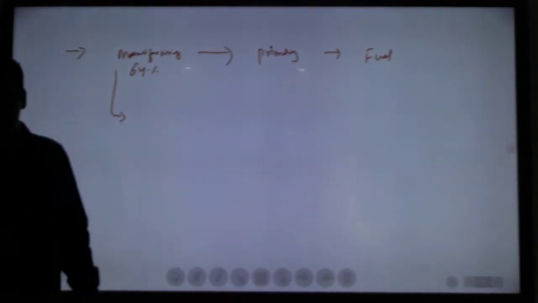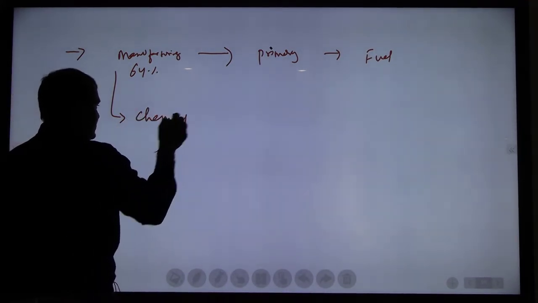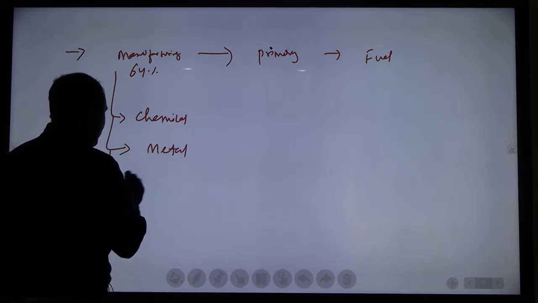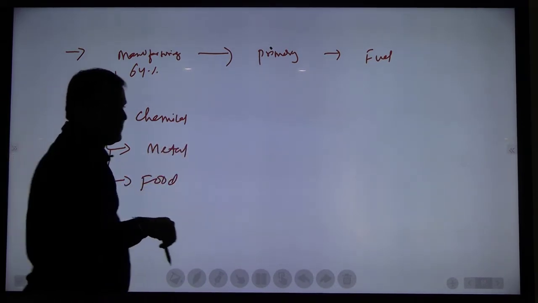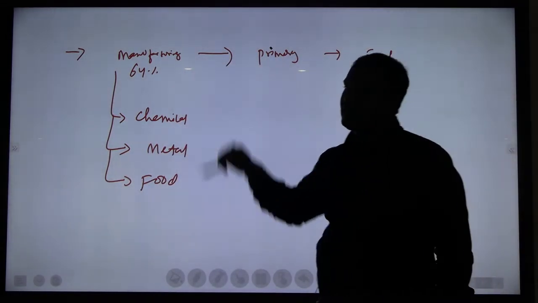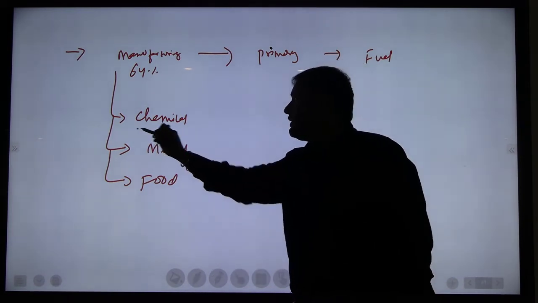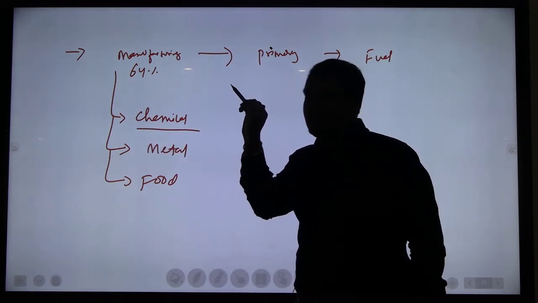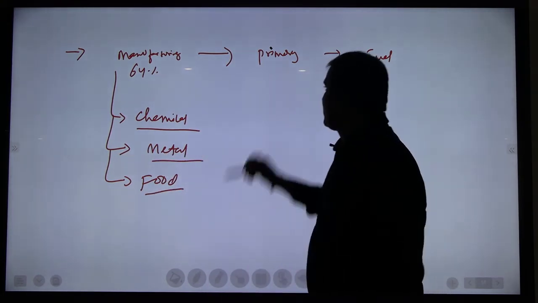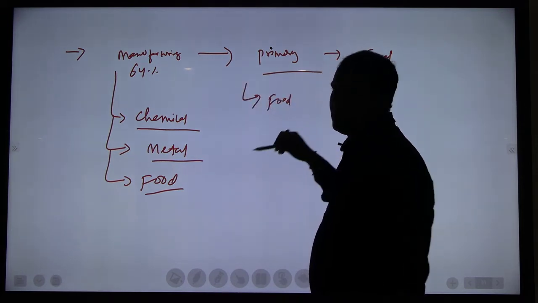Under manufacturing goods, highest weightage is given to chemicals. Then next, metal. Then next, food. Then in primary articles, the highest weightage is given to food articles.